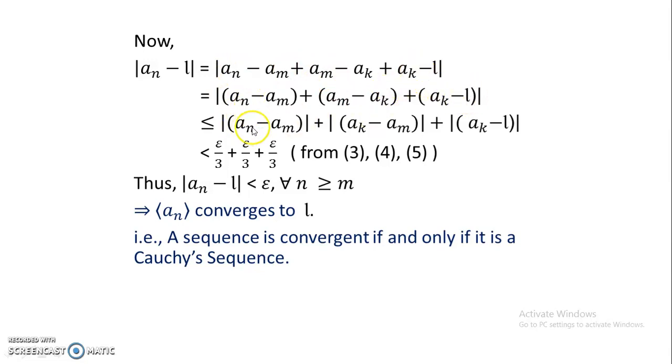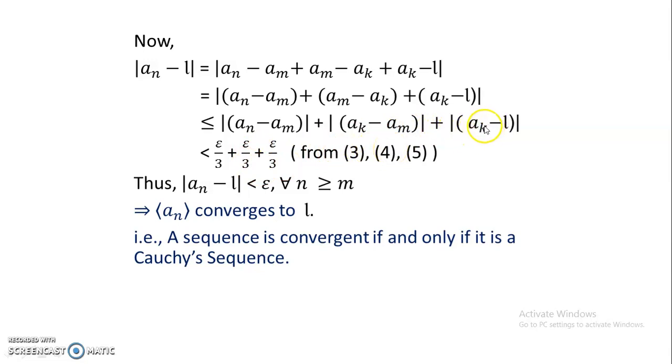If you take individual magnitudes, the equality becomes an inequality. Modulus of An minus am is less than epsilon by 3, and modulus of ak minus am is also less than epsilon by 3, by equation 4 as we discussed in previous slides.